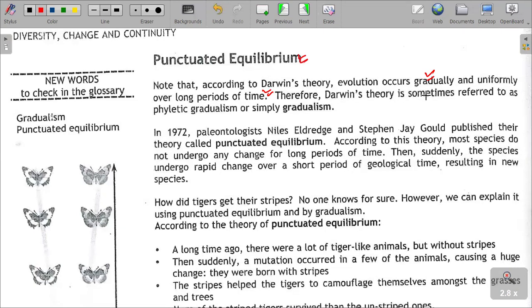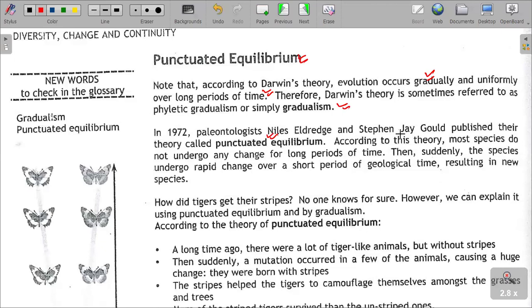Therefore, Darwin's theory is sometimes referred to as phyletic gradualism, or simply gradualism. Darwin's theory can also be defined as gradualism. In 1972, paleontologists Niels Eldredge and Stephen Jay Gould published their theory called punctuated equilibrium.